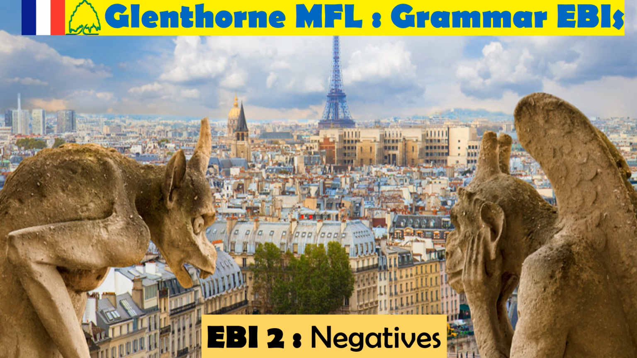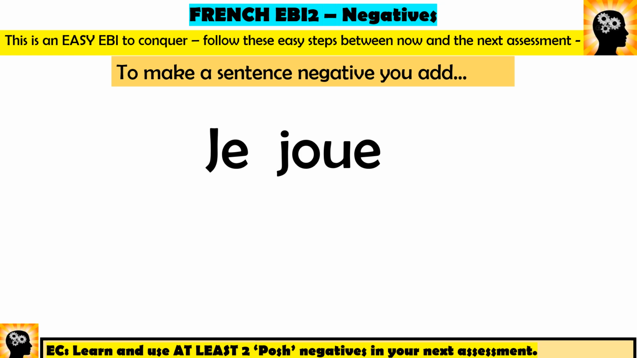So let's get going. Alors, this is an easy EBI to conquer in French, but it's something that people do make mistakes on. Even right up to school in year 11, top students still get negatives wrong. So this is the core principle you need to know. To make a sentence negative, all you need to do is add two words in the right place.